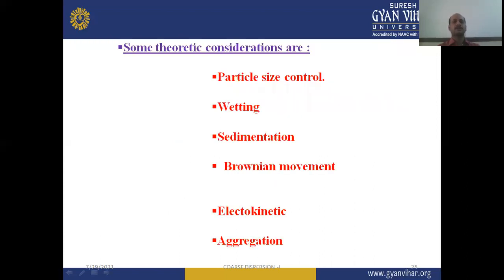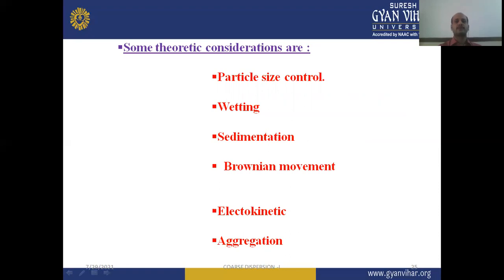Some theoretical considerations are particle size control, wetting, sedimentation, Brownian movement, electrokinetic phenomena, and then aggregation of suspended particles. These are the different parameters which affect the rate and velocity of sedimentation, and they also affect the stability of the suspension.